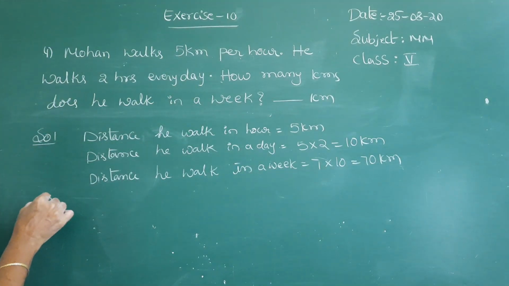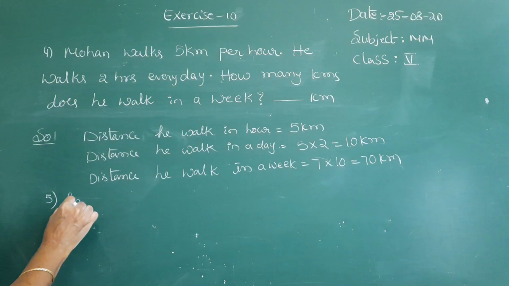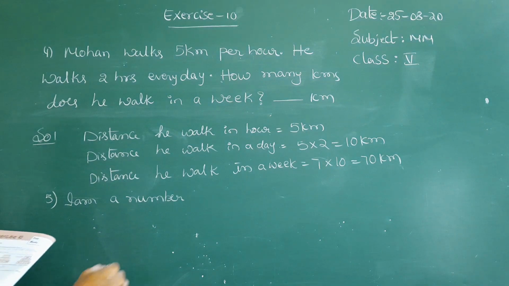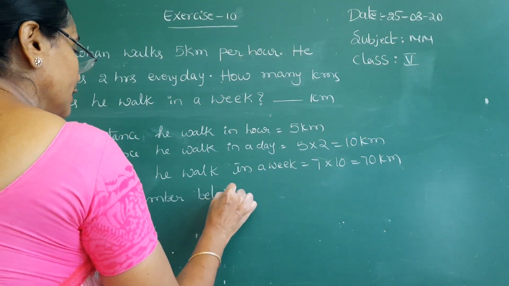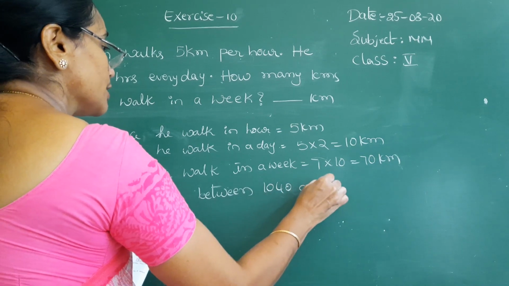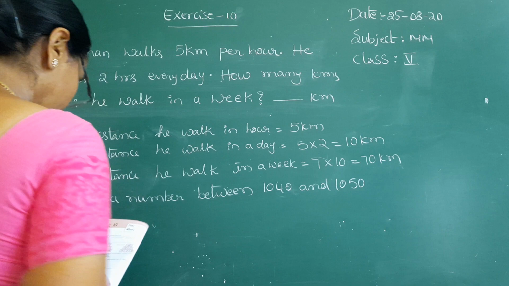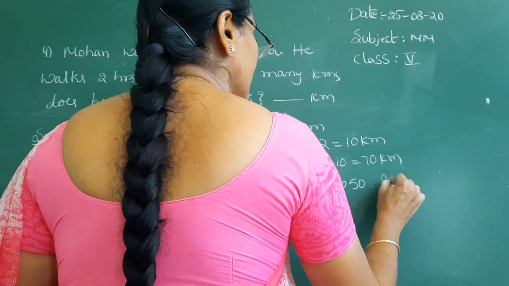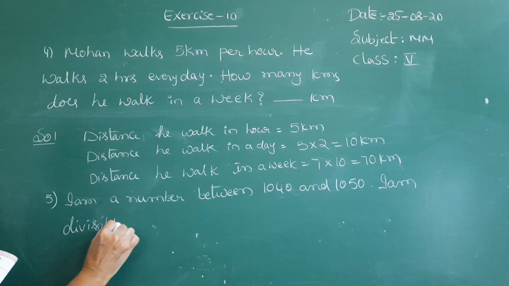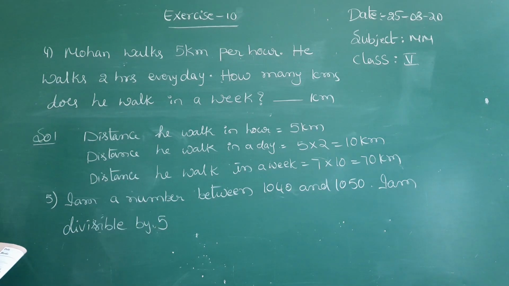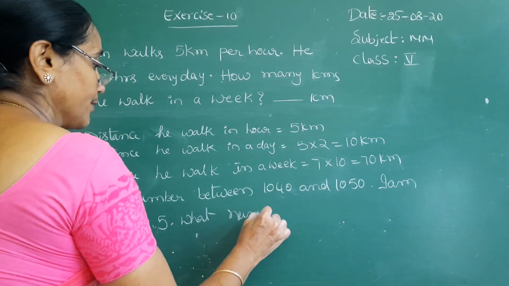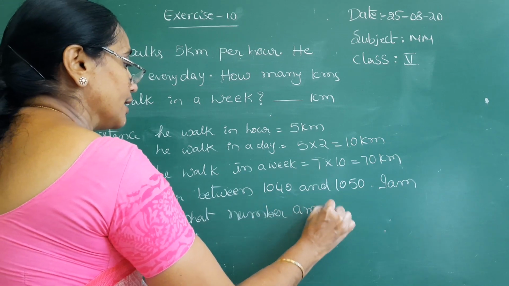70 kilometers. Fifth one. I am a number between 1040 and 1050. I am divisible by 5. What number am I? They are asking, what number am I?